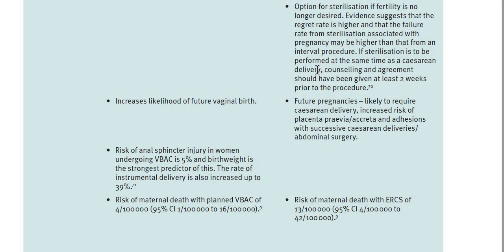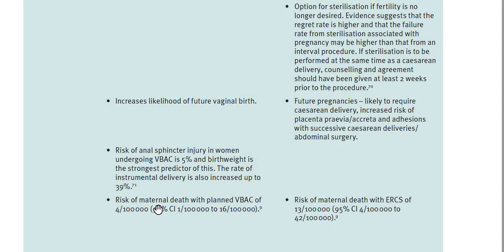That's why we need to tell them. So if the woman has delivered by a normal birth, VBAC is successful, then the chance of having a future VBAC will increase to 85 to 90%. And in the future pregnancies, if we are doing repeat cesarean sections, then the chance of having placenta previa and accreta is also increasing. And even the abdominopelvic surgery is going to be complicated.